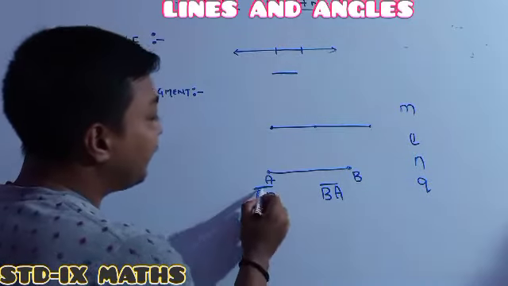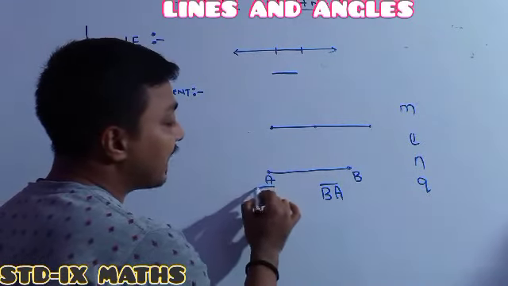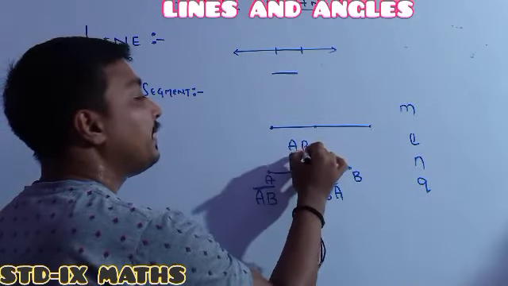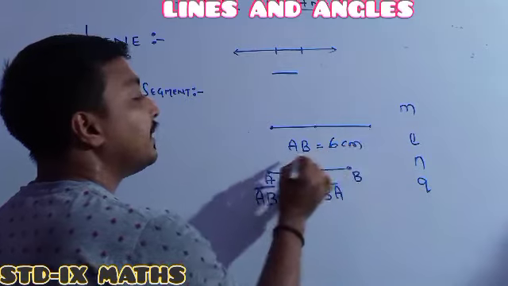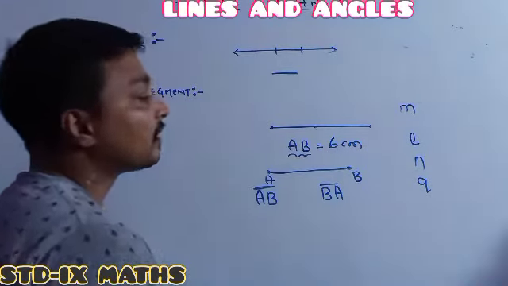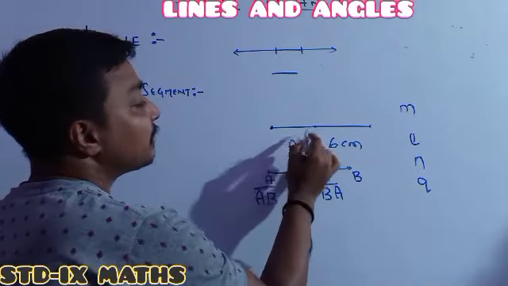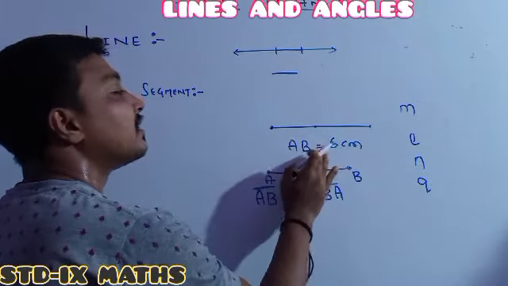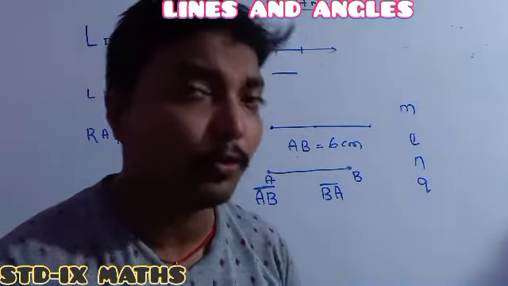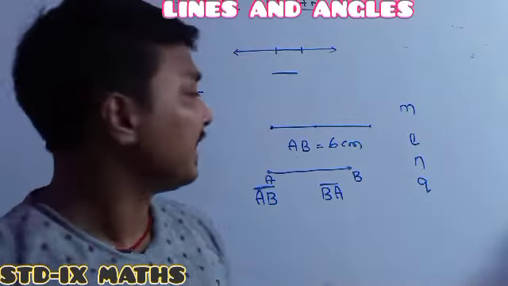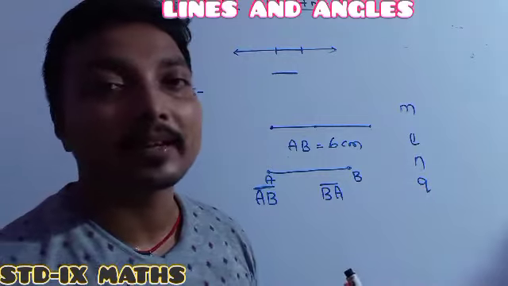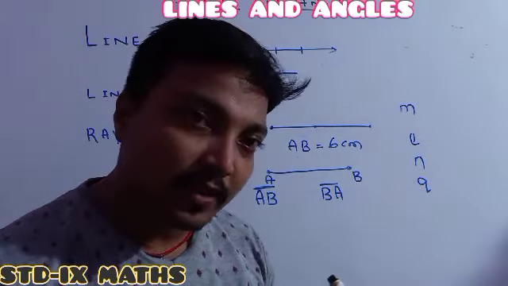And remember, the bar over AB or BA is the mark sign of the line segment. Whenever it is written as AB equals 6 centimeter, it means the measure of the line segment AB is 6 centimeter. Whenever no line segment sign is given above and it is written as AB equals 6 centimeter, you have to be sure that 100% it is given that the measure of the line segment is 6 centimeter. Perfectly understood? Up to this, perfectly understood?